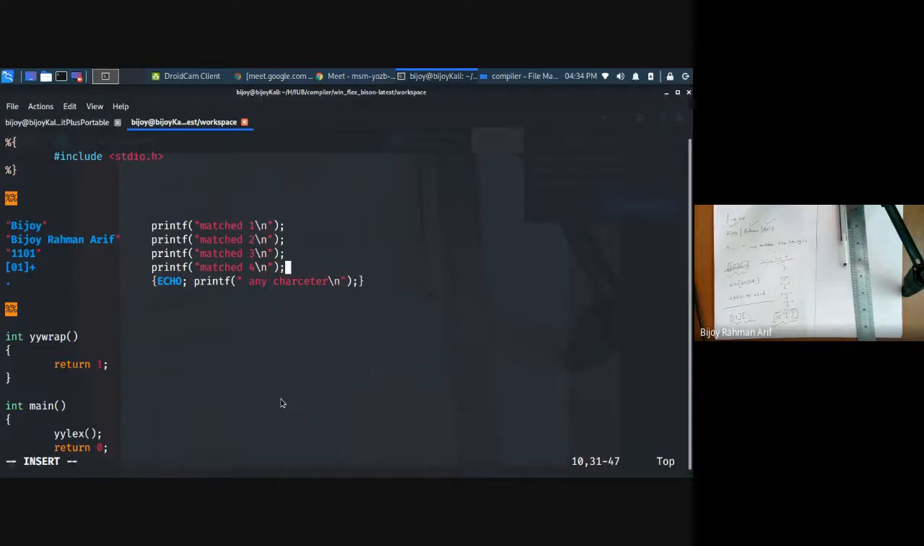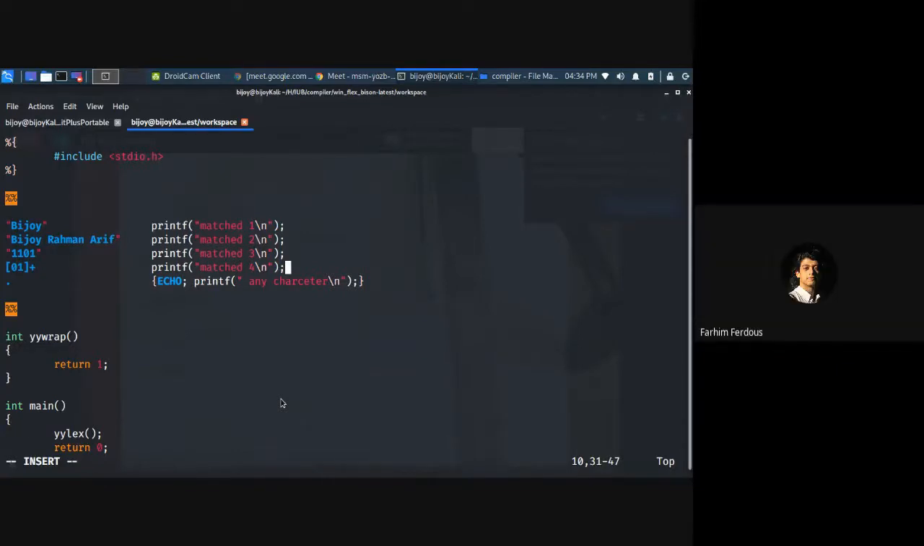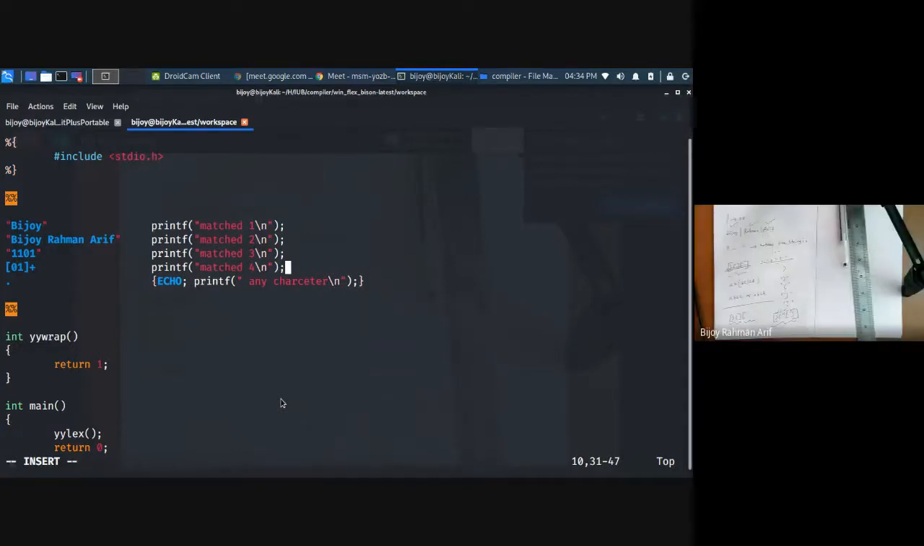Now, after compilation, if I give 1101, which one is it going to match? Tell me. First one, match 3. Second would match 01 plus. But can it match the first one? Why is it going to match the first one? First come, first served. First come, first served. Good.